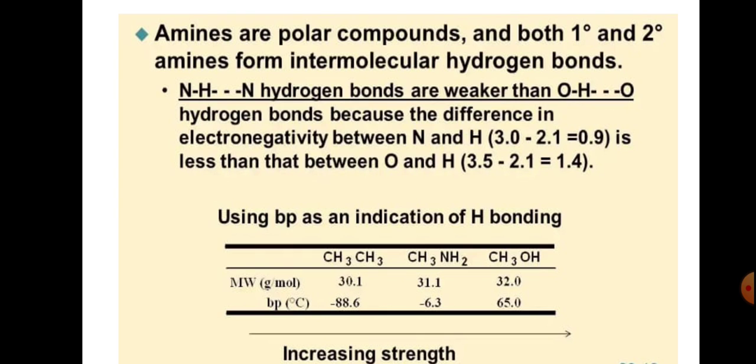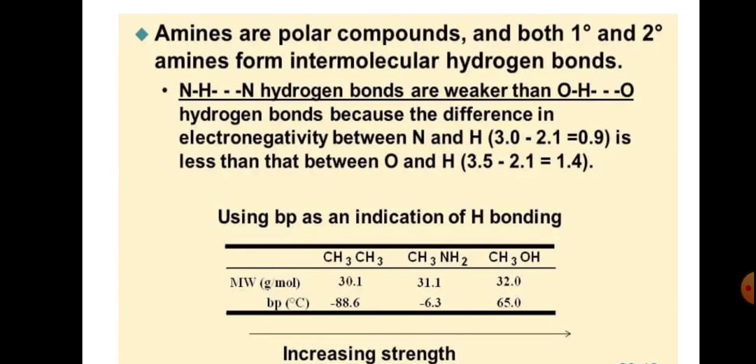And amines are polar compounds, and both primary and secondary amines form intermolecular hydrogen bonds. N-H hydrogen bonds are weaker than O-H hydrogen bonds because the difference in electronegativity between nitrogen and hydrogen, 0.9, is less than that between oxygen and hydrogen, 1.4. So this is the reason.